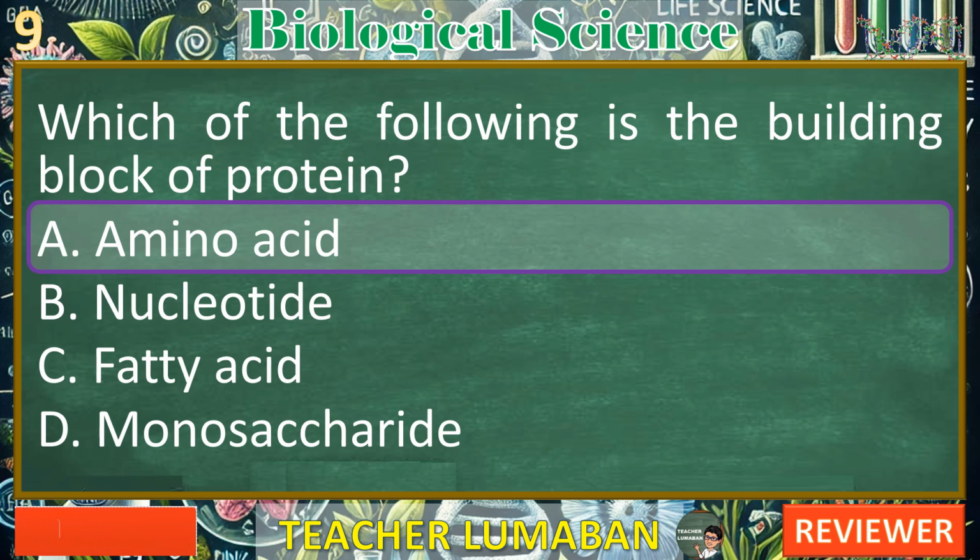B. Nucleotide, this is incorrect. Nucleotides are the building blocks of nucleic acids, such as DNA and RNA, not proteins. C. Fatty acid, this is incorrect. Fatty acids are the building blocks of lipids, fats, not proteins. D. Monosaccharide, this is incorrect. Monosaccharides are the building blocks of carbohydrates, not proteins. In summary, amino acids are essential for protein synthesis and function, making them the correct choice.